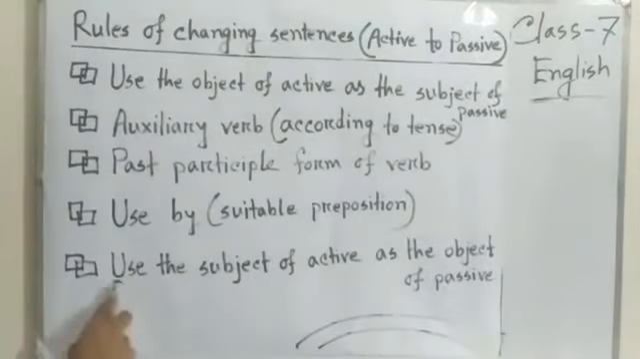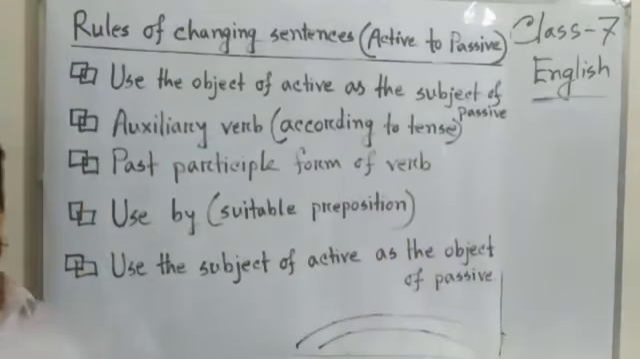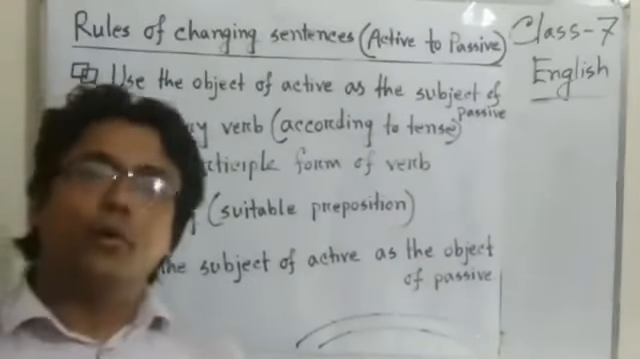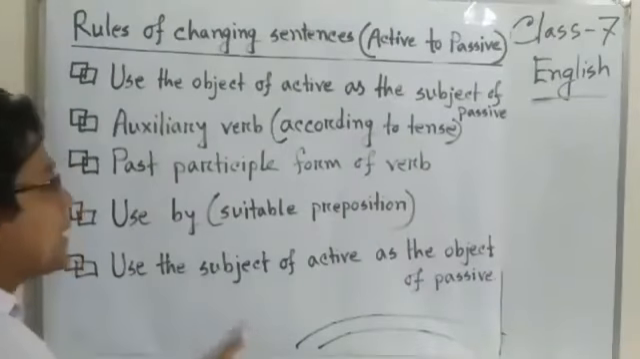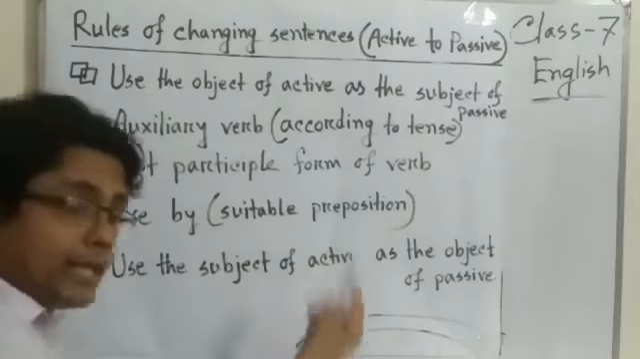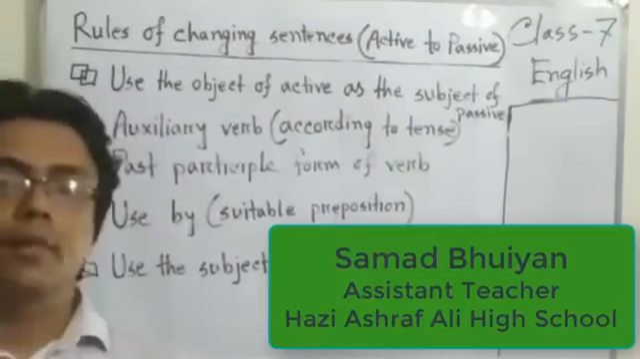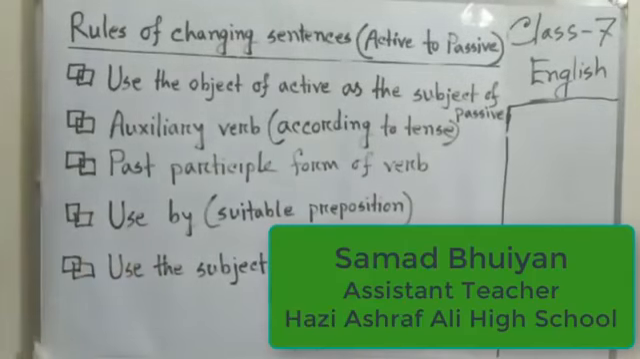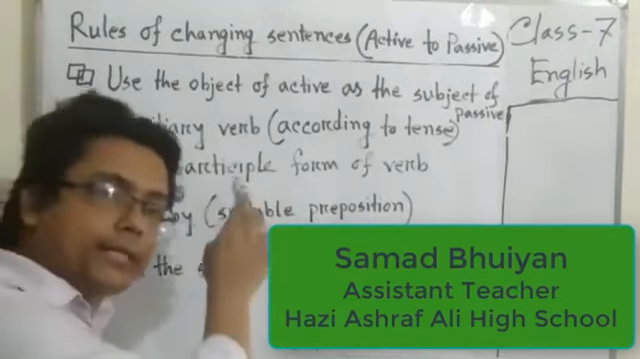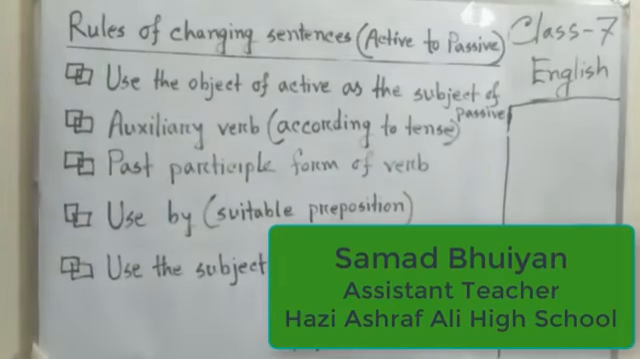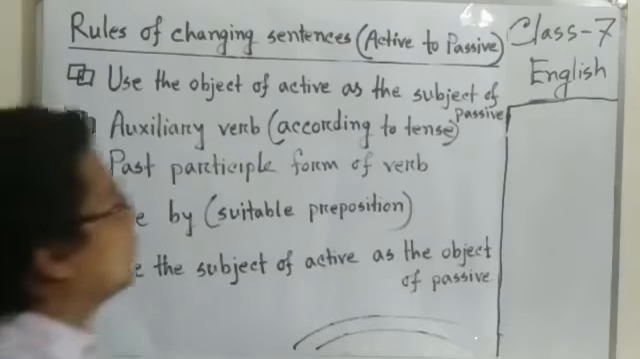After that, use the subject of active as the object of passive. Already we have discussed that. The subject of the active voice has to change into the objective form in the passive sentence. Dear students, now I am giving an example and we will change the sentence into passive using the rules.